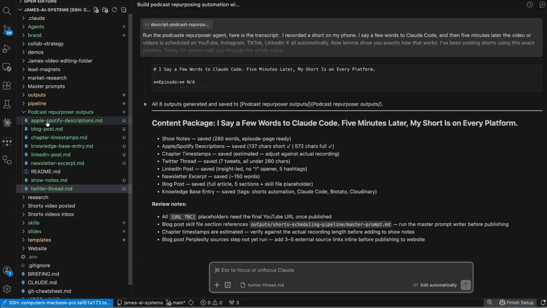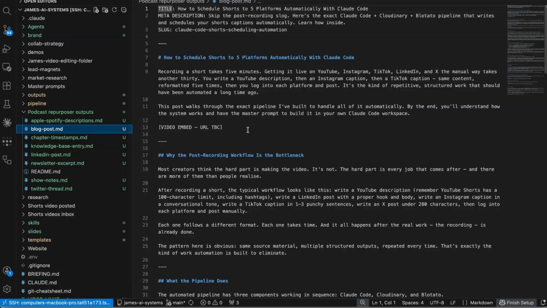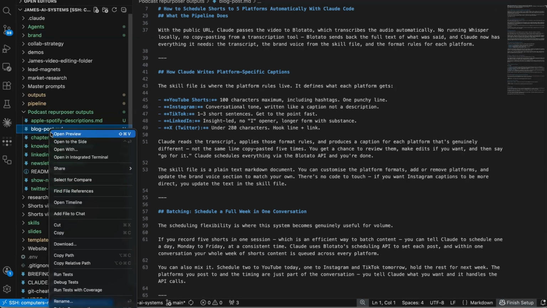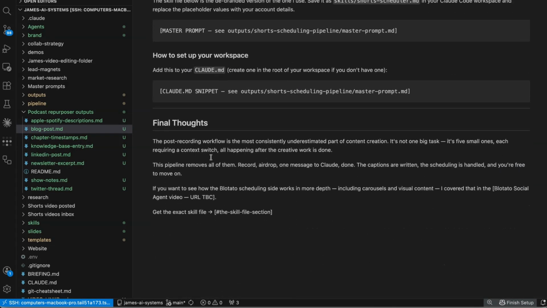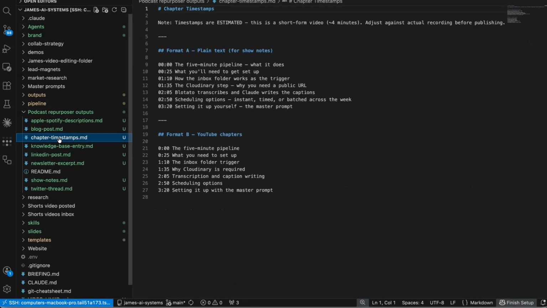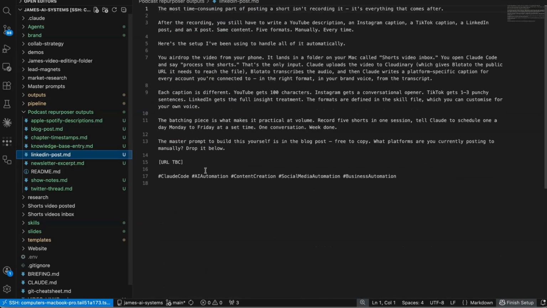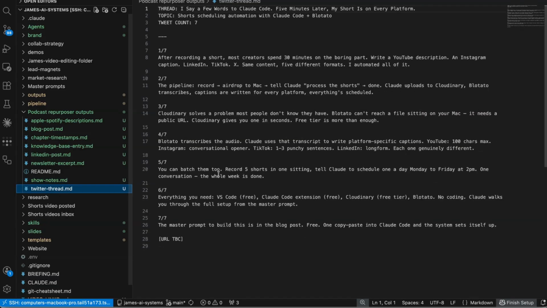So first we've got the Apple Spotify descriptions, and we've got our blog post. And these are all in Markdown, you see, with the hashes and the little stars and stuff. You can right click on these, maybe easier to read through like this. So we've got a blog post, we've got the chapter timestamps, a knowledge base entry, LinkedIn post, newsletter, show notes, and a Twitter thread.